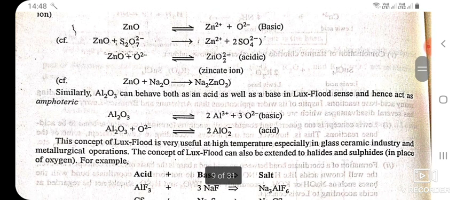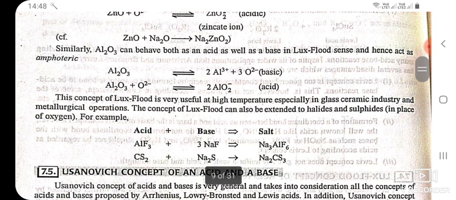Similarly, Al2O3 can behave both as an acid as well as a base in Lux-Flood sense and hence act as amphoteric. This concept of Lux-Flood is very useful at high temperature, especially in glass, ceramic industry and metallurgical operations. The concept of Lux-Flood can also be extended to halides and sulfides in place of oxygen.